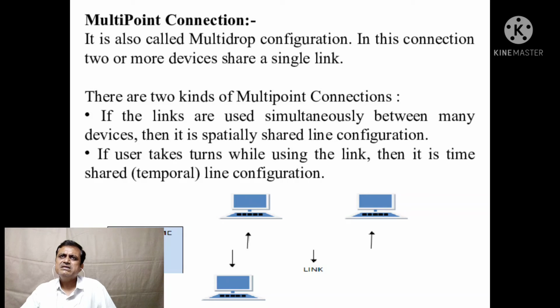Multi-point connection is also called multi-drop configuration. In this connection, two or more devices share a single link. There are two kinds of multi-point connections. If the link is used simultaneously between many devices, then it is a spatially shared line configuration. If users take turns while using the link, then it is a time-shared, temporal line configuration. This is the example: one cable wire is shared amongst all the computers.